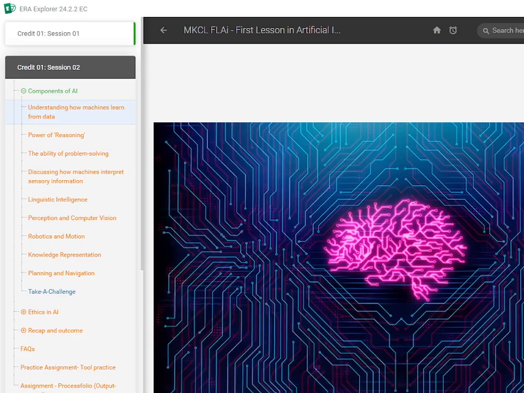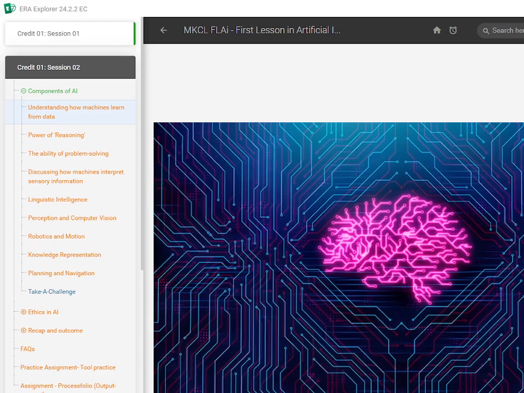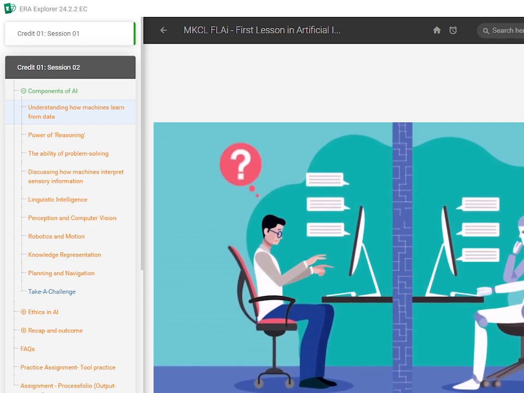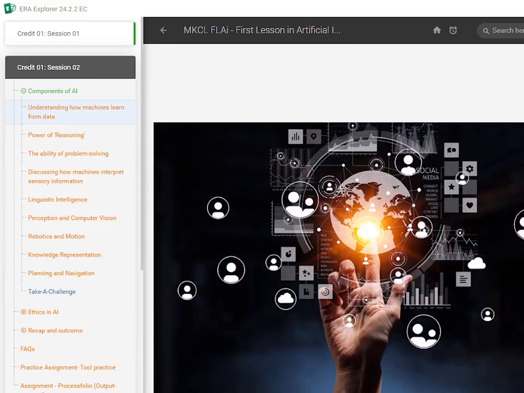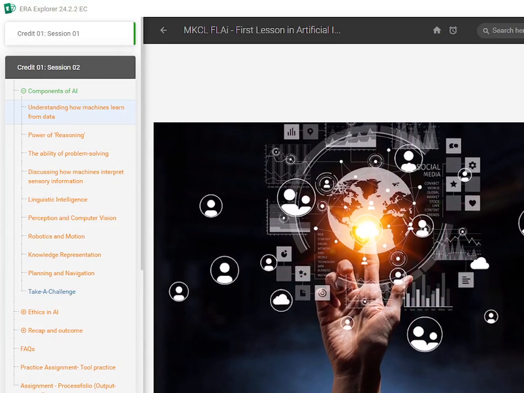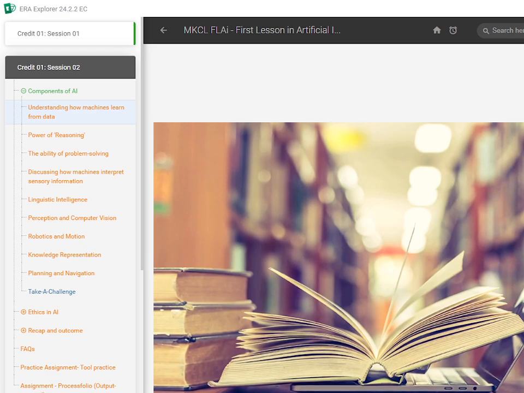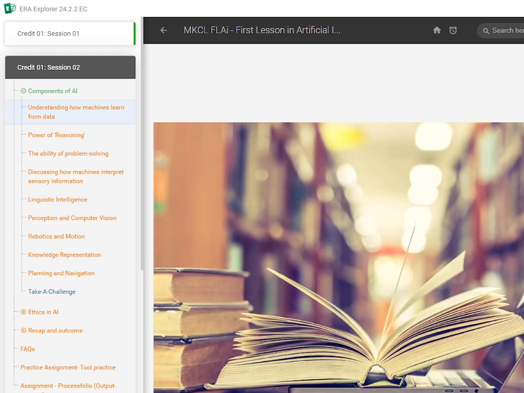Machines learn from data much like how humans do, by seeing lots of examples, learning patterns, and then applying what they have learned to new situations. Now, next time you hear someone say, "Machines learn from data," you can imagine a computer sitting down with a giant book, studying hard, and ranking first in its final exam.